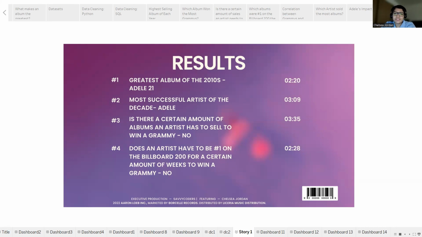My analysis also shows that there really isn't a certain amount of albums an artist needs to sell to win a Grammy. Additionally, the analysis revealed that there is no correlation between an album's position on the Billboard 200 and the number of weeks it spends at number one with its likelihood of winning a Grammy.